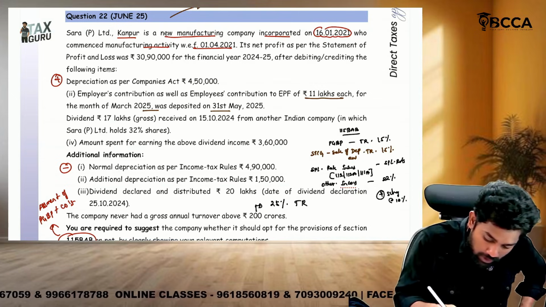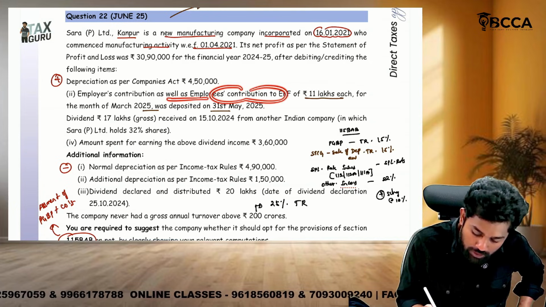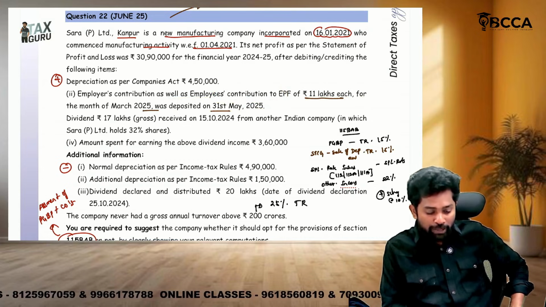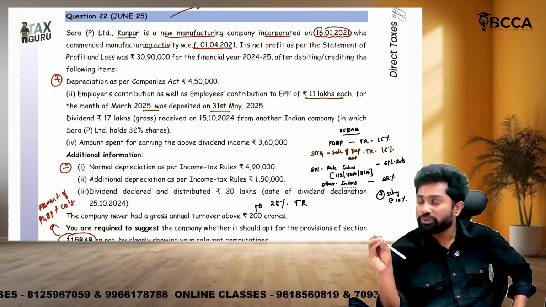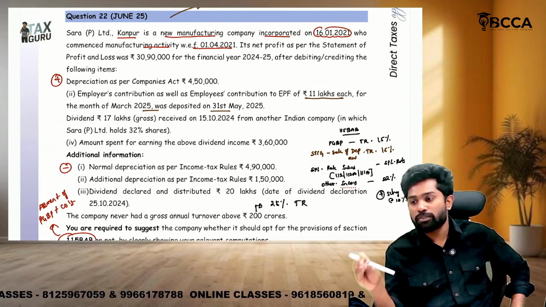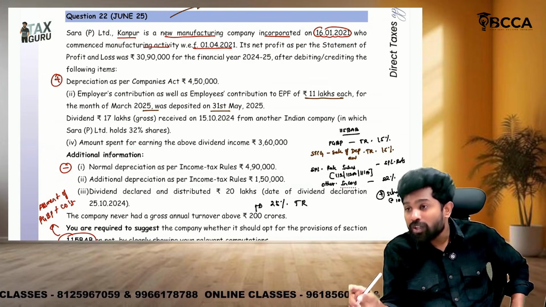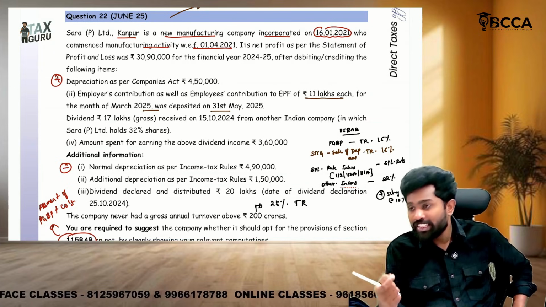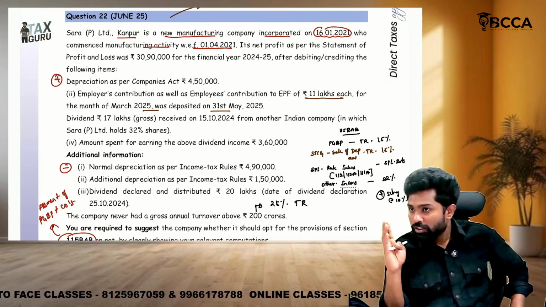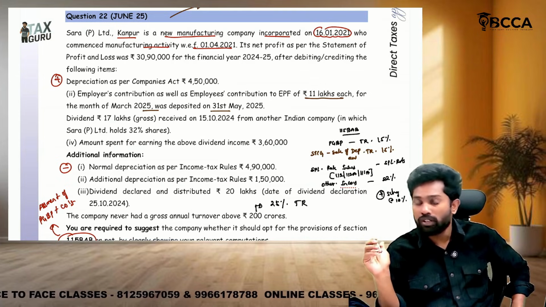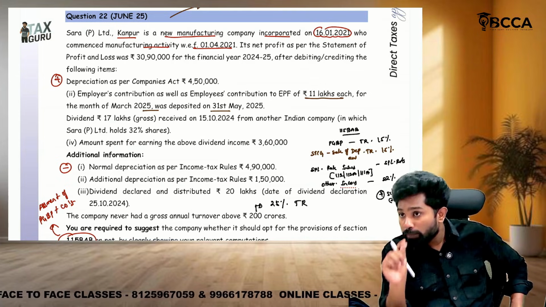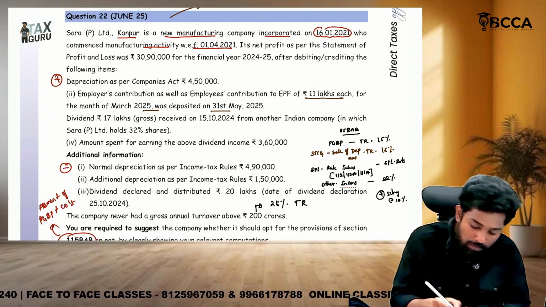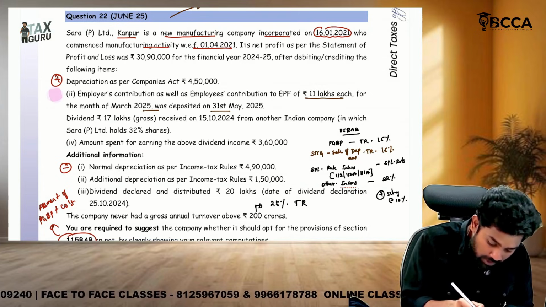Then the employer's contribution as well as the employees' contribution to EPF, 11 lakh each, was deposited on 31st May for the month of March. Sir, the employer's contribution, if deposited by the due date of filing return of income as per 43B, is allowed as deduction. Whereas the employees' contribution is allowed as deduction only if it is deposited by the due dates of the PF Act. For the month of March, the due date will usually be within April only. But here they deposited in May. So the employees' contribution was not deposited within the due dates of the PF Act, so it is ineligible. So the employees' contribution alone we should add back.